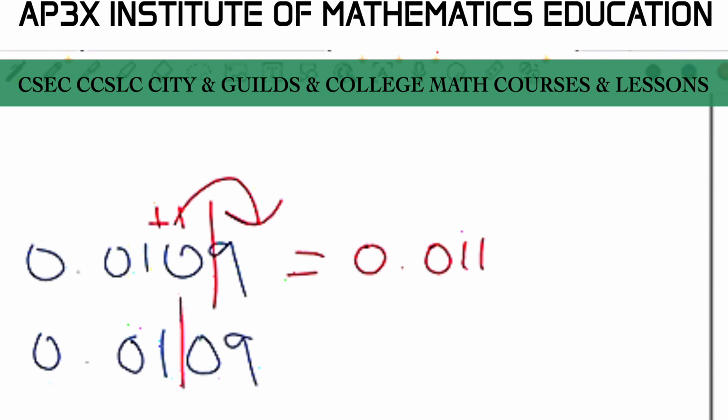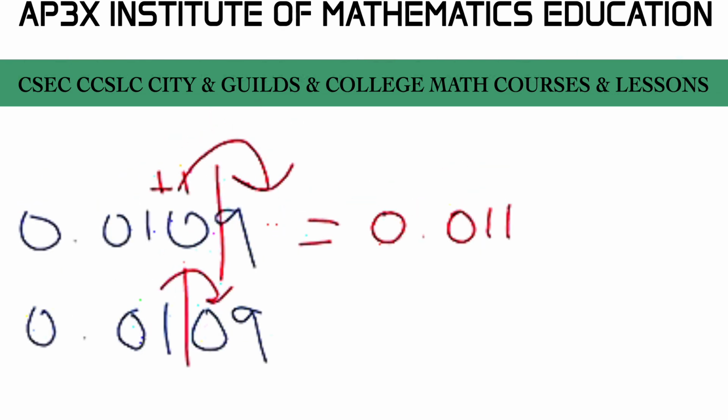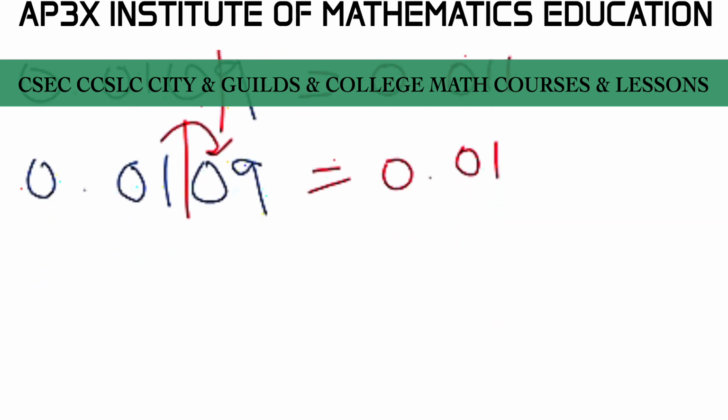By drawing the line here, I'll check the digit that comes after. This digit is in fact less than 5, so we're just going to ignore the 0 and the 9. And so our final result here is 0.01. All right.